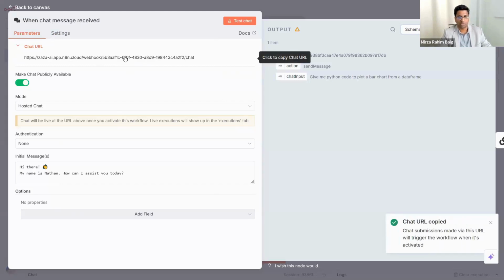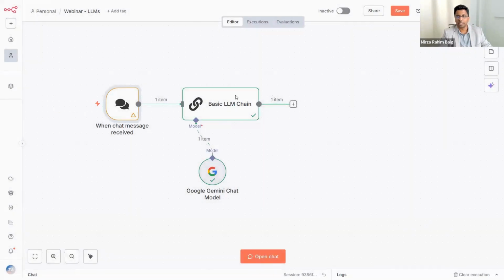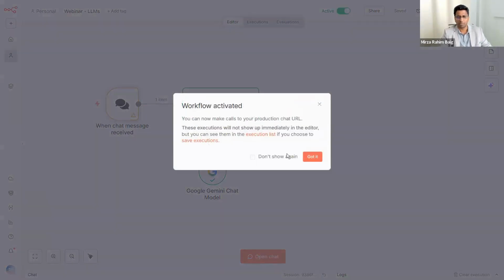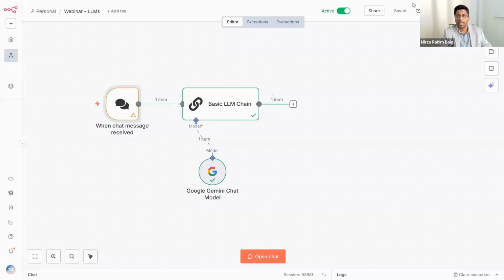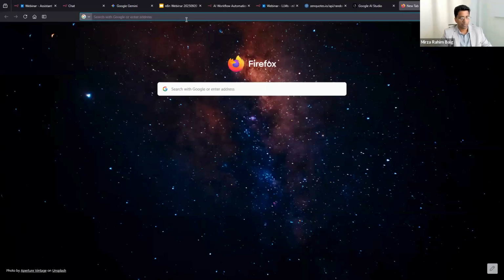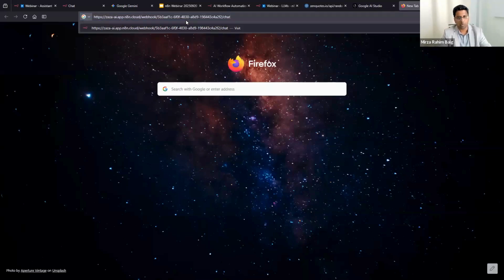It will give you this kind of a URL here. Click to copy this URL. Right now it is inactive, meaning this is not really live. You make it active. If we show you something, you say got it or whatever. And now if you paste this URL in your browser, if you open this,